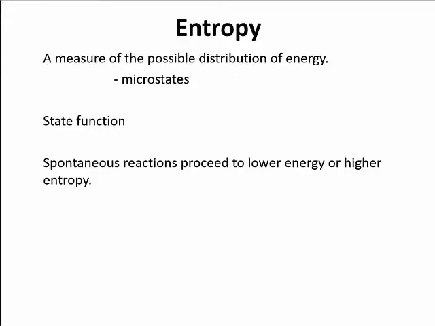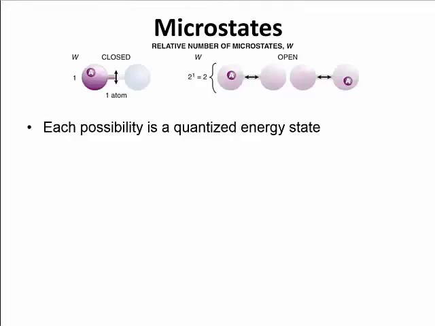Okay, so let's go back to these microstates. All right, what do we mean by microstates? Well, if we look at our flask again that's closed off by a stopcock, and let's say we just have 1 atom of gas on the left-hand side. When we open that stopcock, that atom of gas could be in the left-hand side, it could be in the right-hand side.